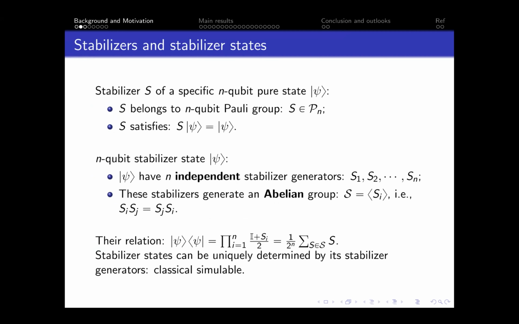The stabilizer states, the stabilizer generators, and the stabilizer group should be connected with a simple formula. From this, we could find that once the stabilizer generators are fixed, the corresponding stabilizer state is also fixed. That is, we can record the stabilizer state by recording its generators. In this way, stabilizer states are classically simulable.